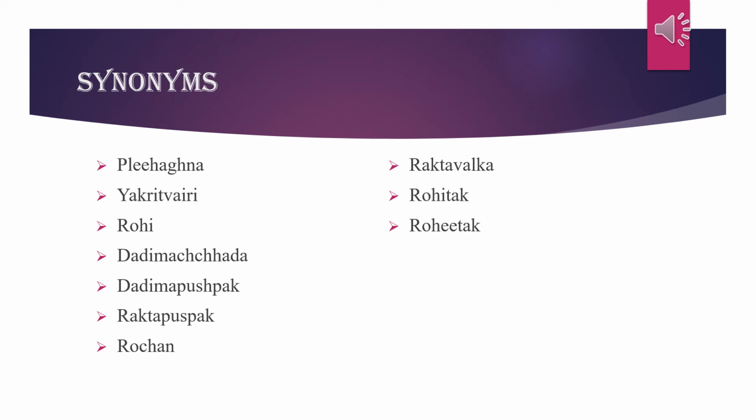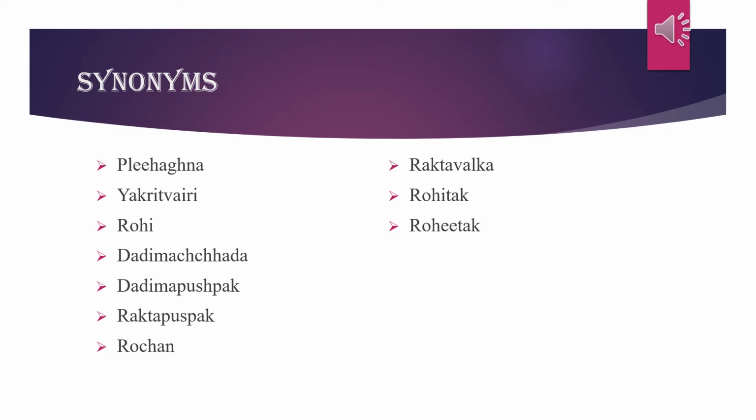Dadi Machhat. According to the morphology, it is given the name. Dadi means pomegranate, or the leaves of pomegranate are similar to the Rohitak. That's why it is given the name Dadi Machhat. Chad means leaves. The leaves of Rohitak are similar to the leaves of Dadim.